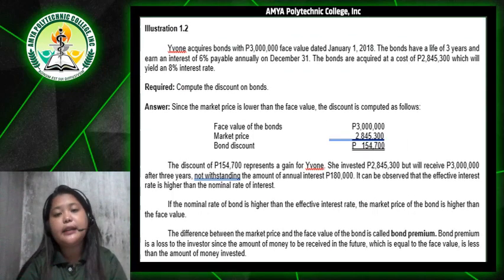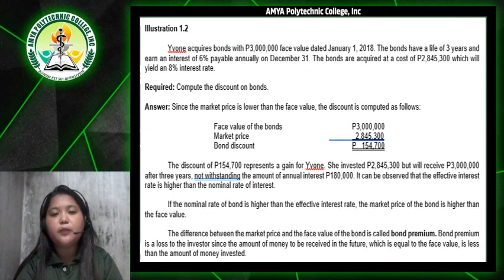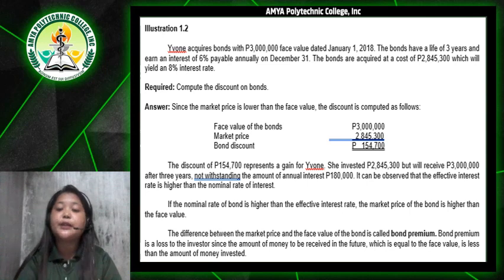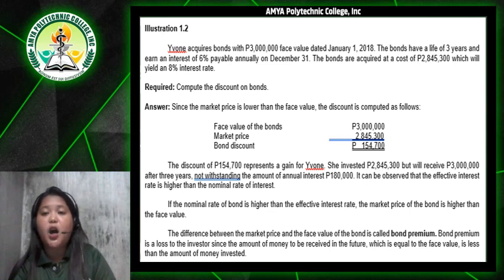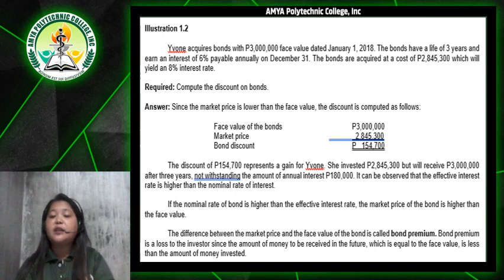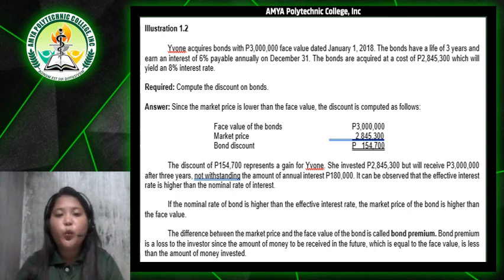We have here an example. The example problem is that Yvonne acquires bonds with 3 million pesos face value dated January 1, 2018. The bonds have a life of 3 years and earn an interest of 6% payable annually on December 31. The bonds are acquired at a cost of 2,845,300 pesos, which will yield an 8% interest rate.